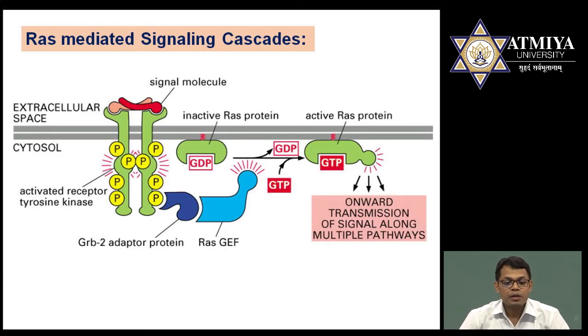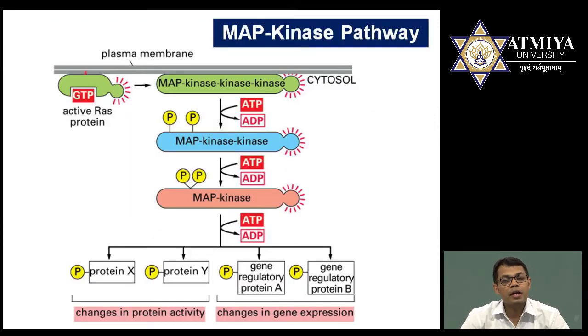In the RAS mediated pathway, the overall diagram shows that when a signal molecule binds to the receptor, phosphorylation occurs, and here the GRB2 domain is observed. This GRB2 domain with SOS activates RAS GEF. GEF is responsible for the removal of GDP, GTP is attached, and RAS is active. Now RAS is responsible for the activation of MAP kinase. There are three kinases in this pathway, and these are kinase type proteins.